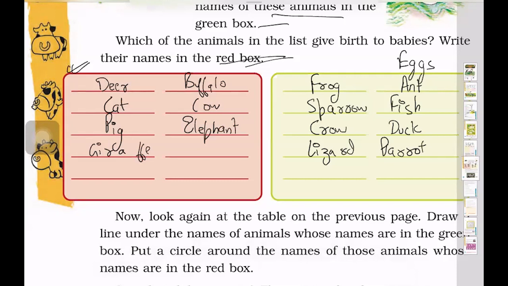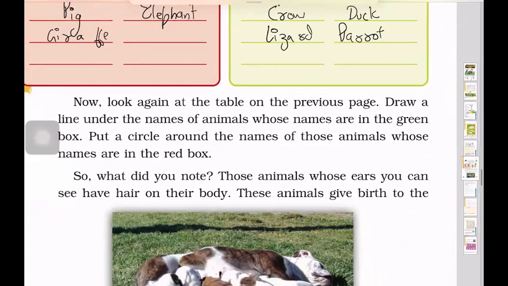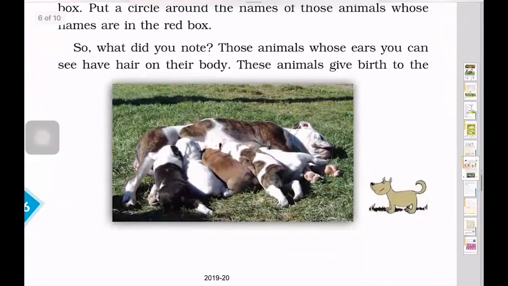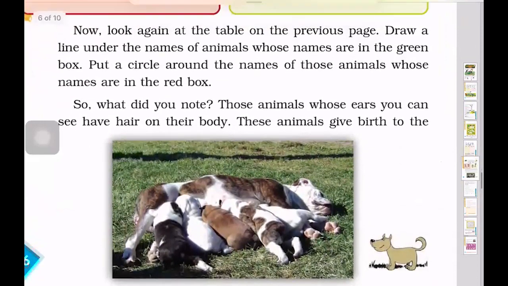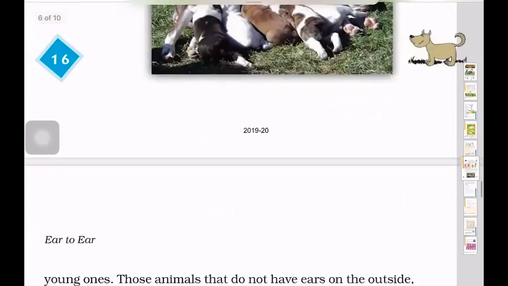Now let's move forward. Now look again at the table on the previous page. Draw a line under the names whose names are given in the green box. Put a circle around the names of those animals whose names are given in the red box. So we'll do this. And then what's next? What did you note? Those animals whose ears you can see have hair on their body, and these animals give birth to the young ones.